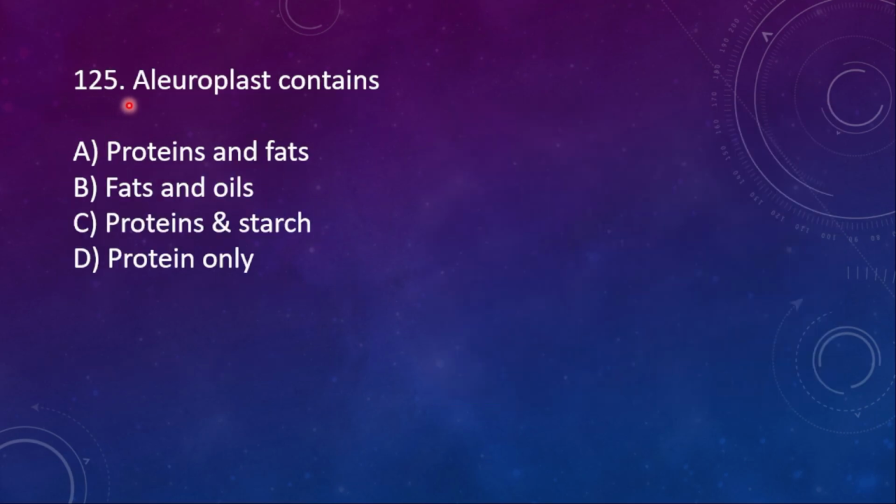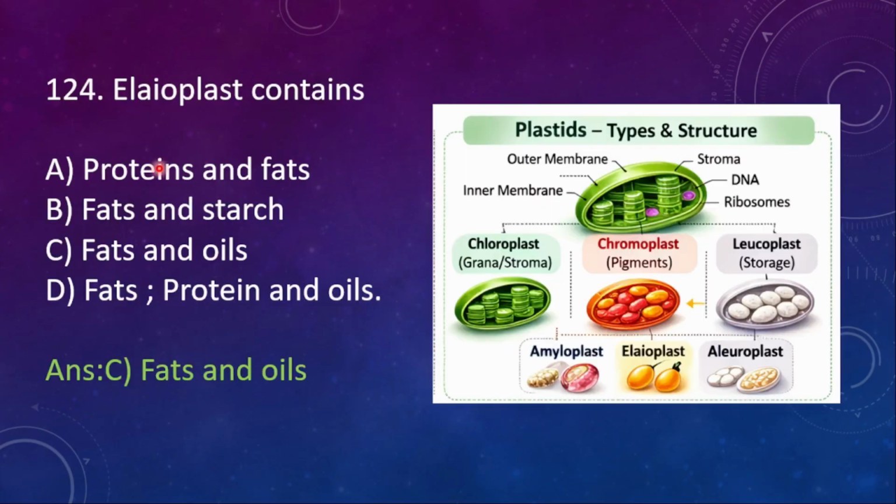Next, 125. Aleuroplast contains: option A, proteins and fats; option B, fats and oils; option C, proteins and starch; option D, proteins only. Here the right option is proteins only. Just keep in mind, wherever the word aleuro comes, it means protein. So aleuroplast means they have what? Proteins, whereas elaioplast have fats and then oils.